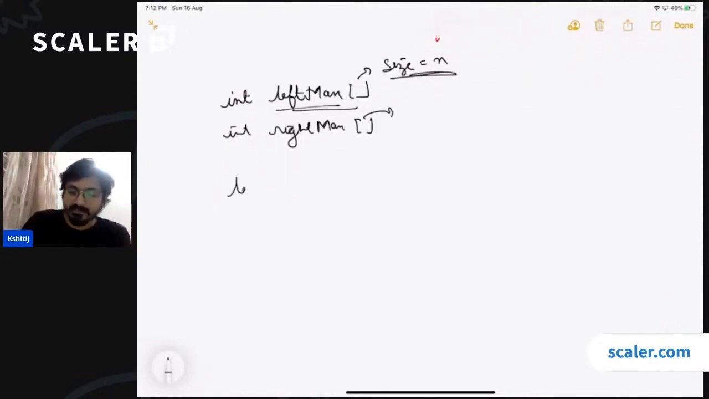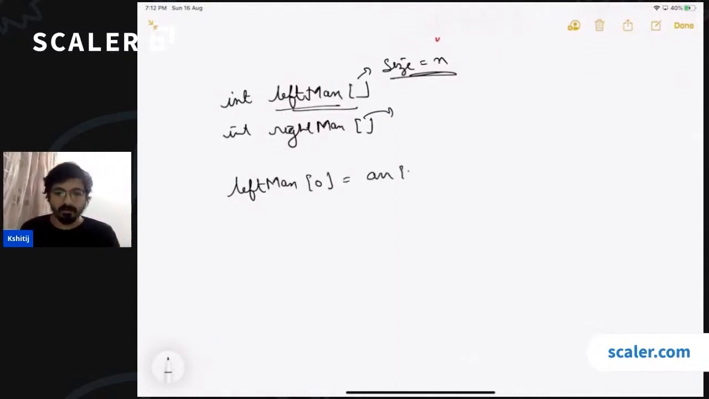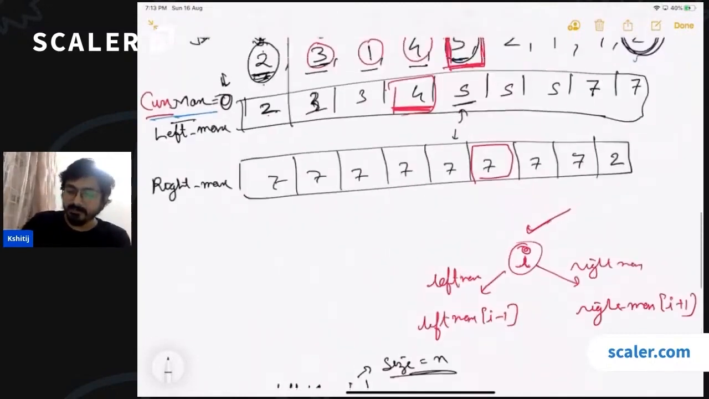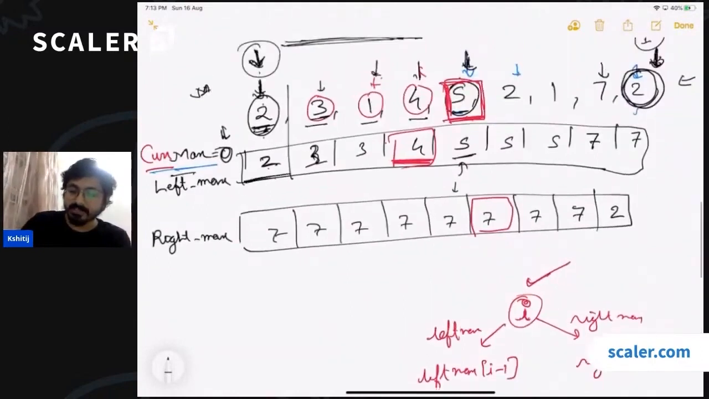So we can say that left max of 0 can be initialized from the array 0. Okay, and right max of, okay, let's come to the right max after we finish this, right? So we have initialized this for the 0th index. That means I'm saying that for 0th index, this is the answer. The height of the bar is the answer.